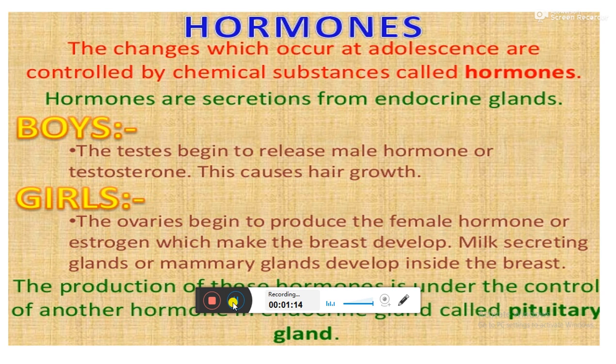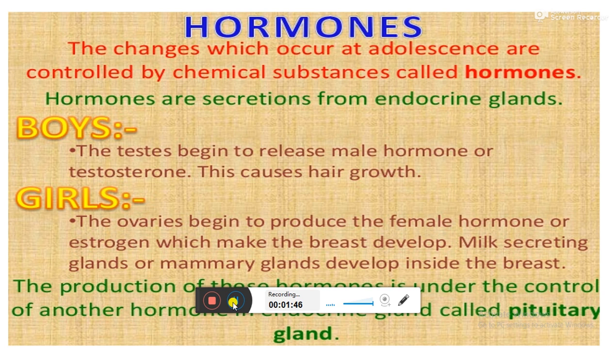Okay students, first we will see hormone. What do you mean by hormone? Hormone is a chemical messenger. That means the hormones contain many chemicals. The changes which occur at adolescence are controlled by chemical substances called hormones. Both boys and girls have hormones. There are three hormones present in the human body. First one is estrogen, second one is testosterone, and third one is progesterone.